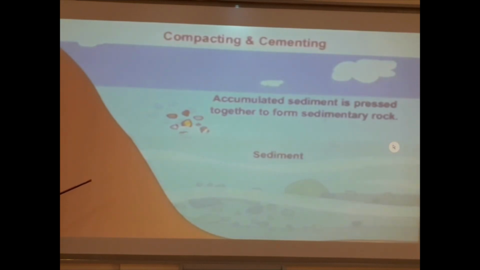Once they are pressed together, at a point it becomes solidified and forms a new rock called the sedimentary rock. As we can see from this picture, this is an image of sediment that is being deposited deep inside the sea.